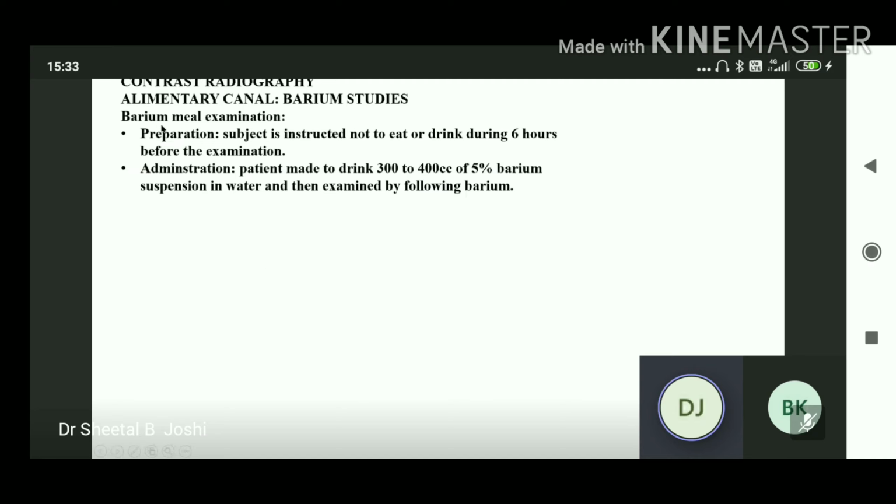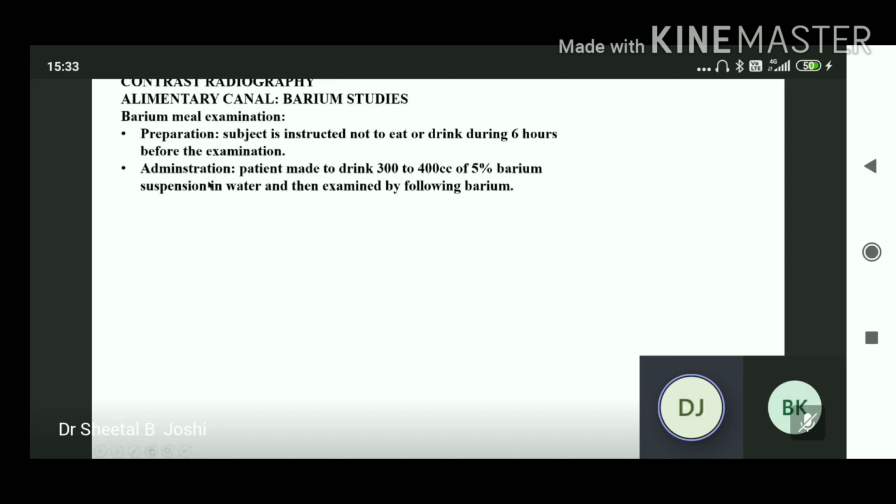Okay? Before the barium meal examination, we must instruct the patient not to eat or drink for 6 hours before the examination, to get a clear film and to know the obstruction and every detail.